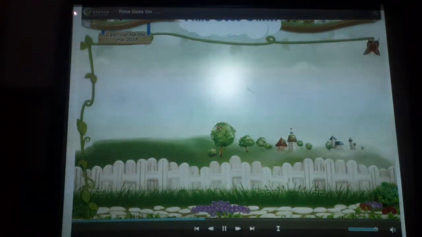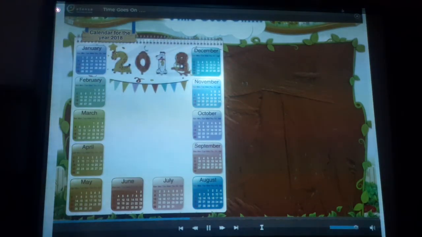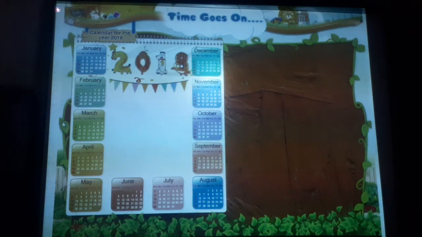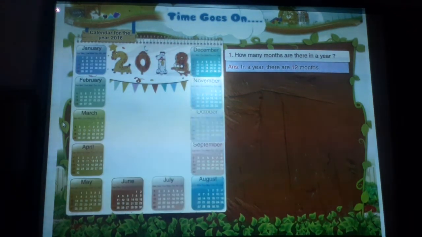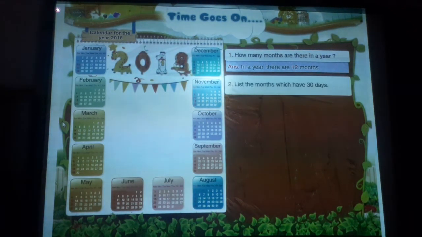For the year 2018. Let us look at the calendar for the year 2018. How many months are there in a year? In a year, there are 12 months. List the months which have 30 days.